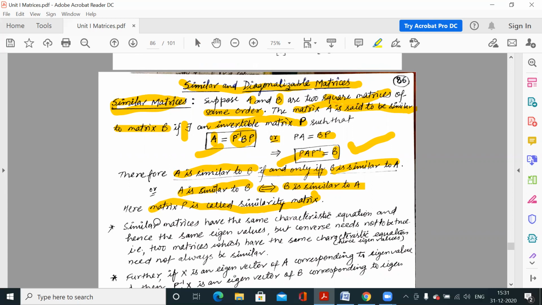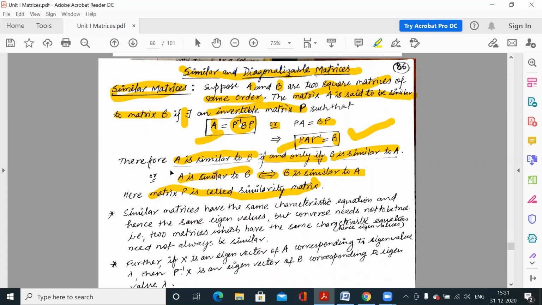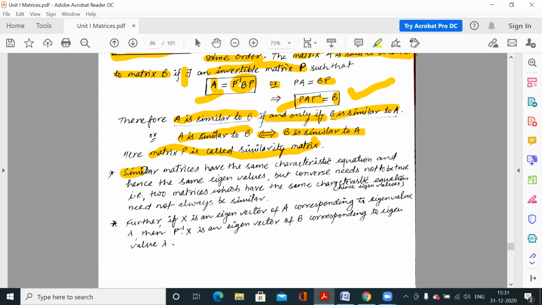Before this, we have some properties for similar matrices. Similar matrices have the same characteristic equation and hence the same eigenvalues. So similar matrices always have the same characteristic equation, and if we have the same characteristic equation, that means the eigenvalues would be the same.